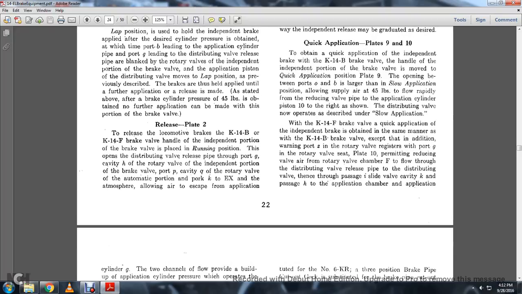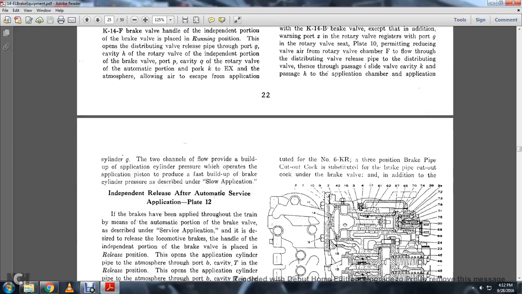The K14F brake valve quick application with the independent brake valve is obtained in the same manner as the K14 brake valve, except for the addition of the warning port Z in the rotary valve, which registers with port G in the rotary valve seat plate 10, permitting the reducing valve pipe to flow through the distributing valve release pipe to the distributing valve, thence through passage I, sliding valve cavity K, and passage H to the application chamber and application cylinder G. With the two channels flowing, the application cylinder pressure builds up and operates the application piston to produce the fast buildup of the brake cylinder pressure as described in the flow application.